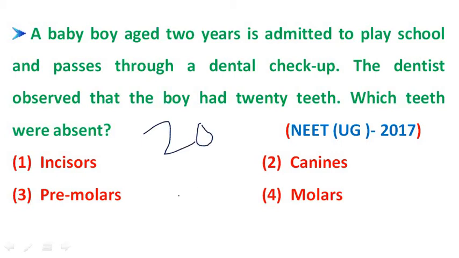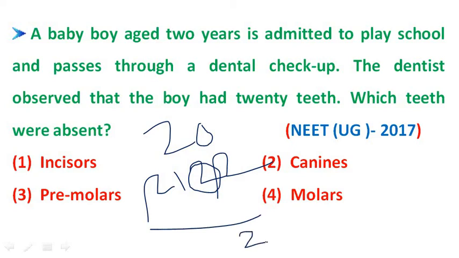Among these 20 teeth, the dental formula of children is 2 1 0 2 by 2 1 0 2. Here, 2 represents incisors, 1 represents canines and 0 represents premolars. So when we observe children, they do not have premolars. So what is the right answer here? Premolar is the right answer for this question.